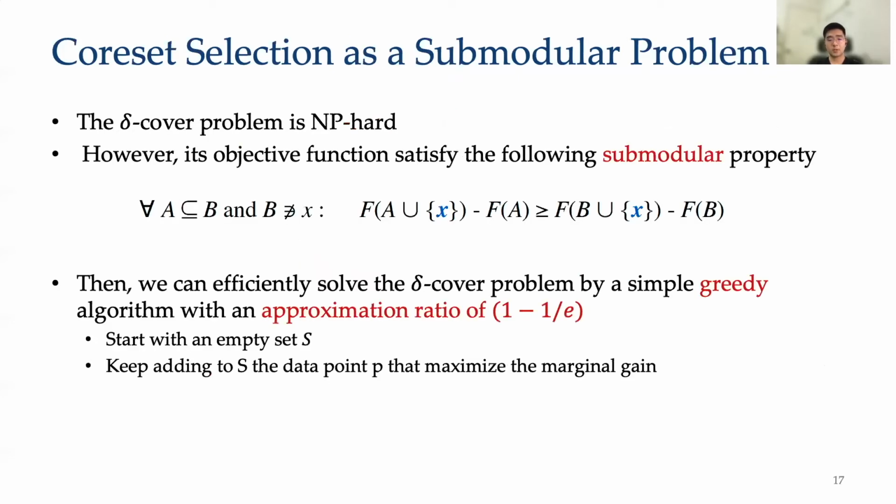The delta-cover problem is NP-hard, but it can be transformed into a submodular optimization problem and efficiently solved by a greedy algorithm with approximation guarantees.